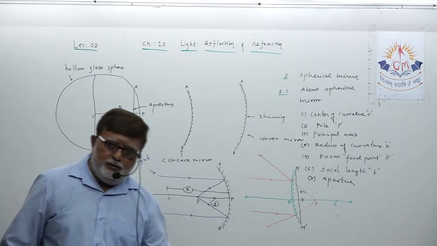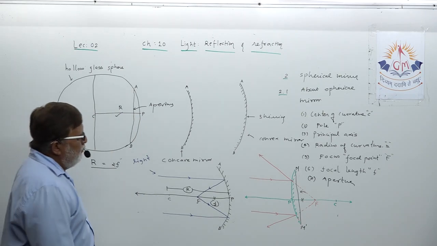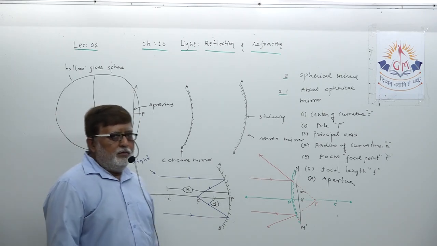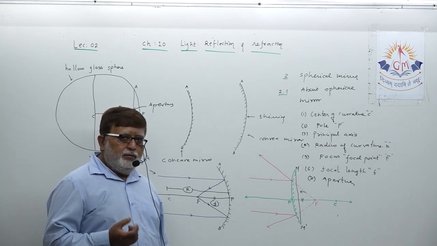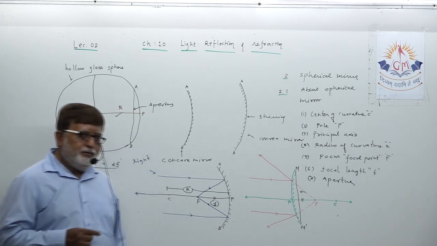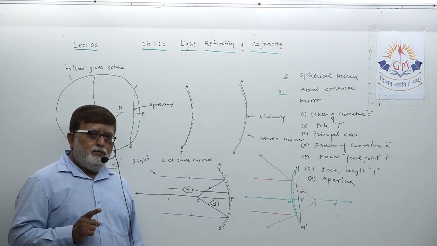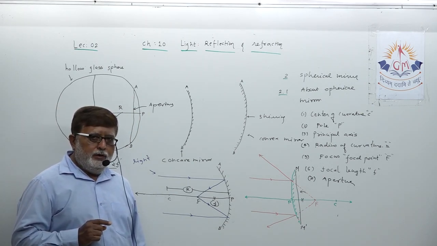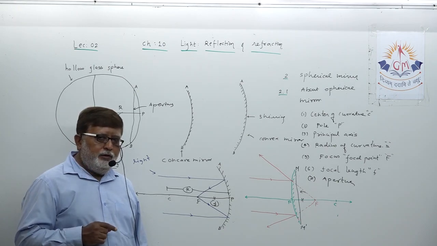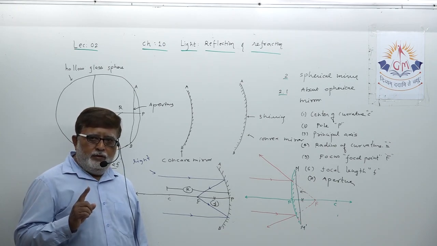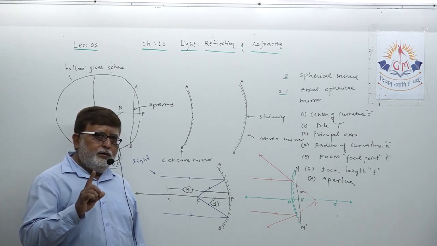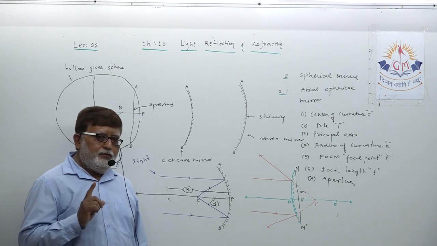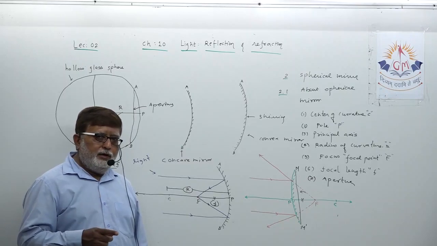But before that, dear student, what is our target? Before you study image formed by a concave mirror, remember you have already studied image formed by a plane mirror. Mind one very important thing: a plane mirror makes only one type of image, that is virtual, erect, and of the same height.